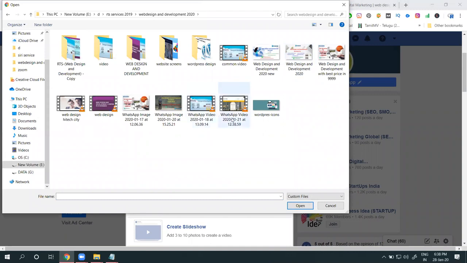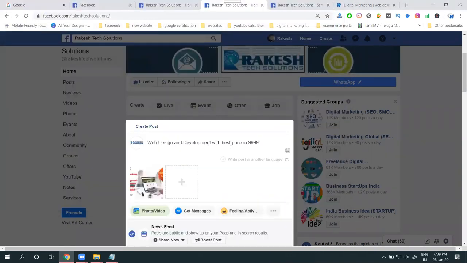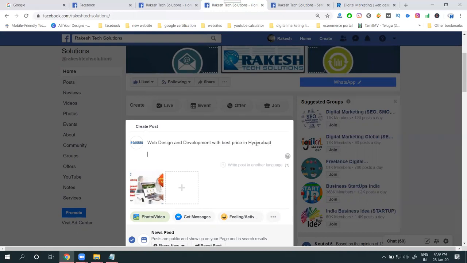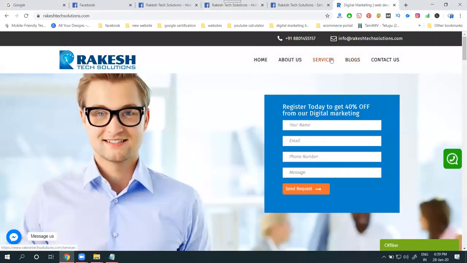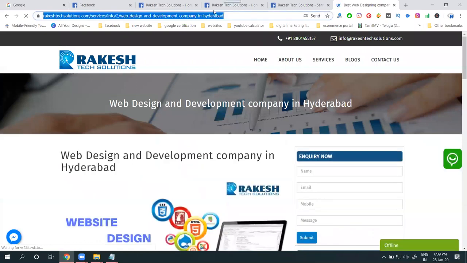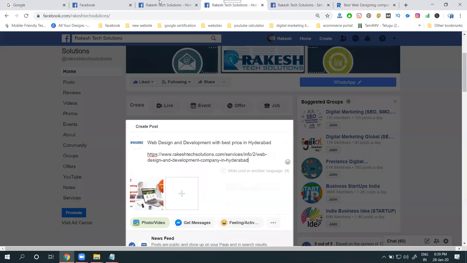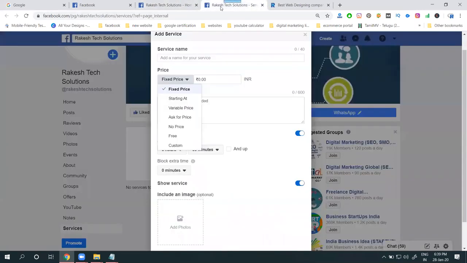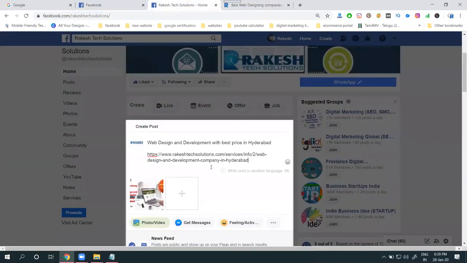Select it. Next, add your link. There is no need to accept other pages.